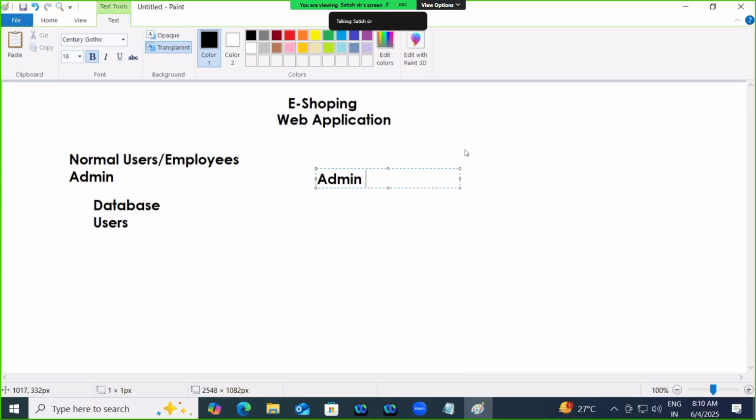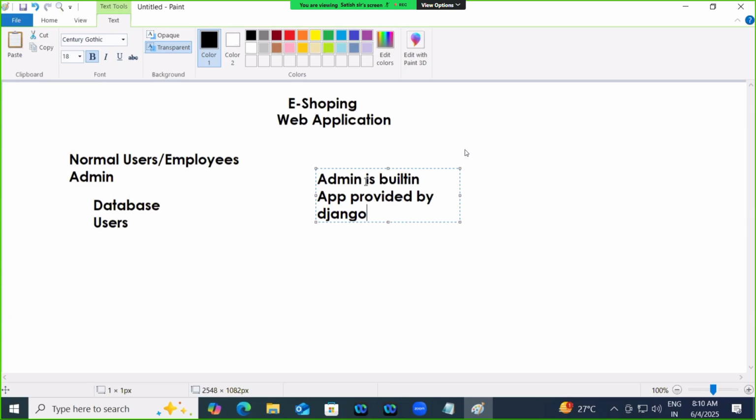Admin is nothing but a built-in application. It is a built-in application provided by whom? Django. So are you building any admin functionality for your project? No. Admin is an inbuilt application. You don't require to develop this. It is given by Django.